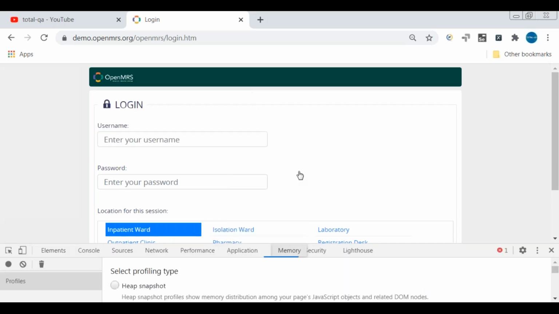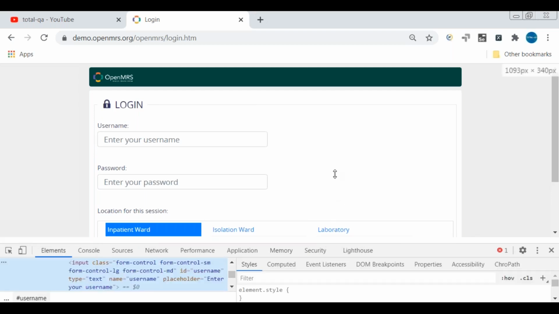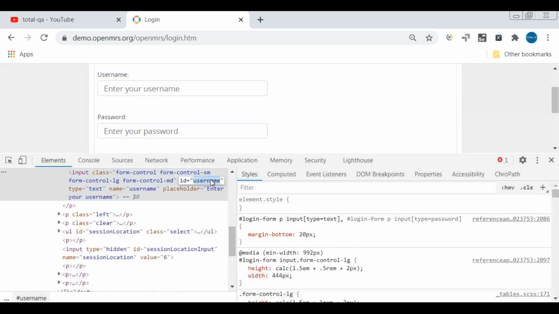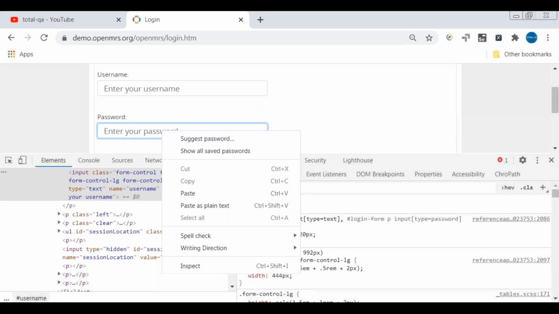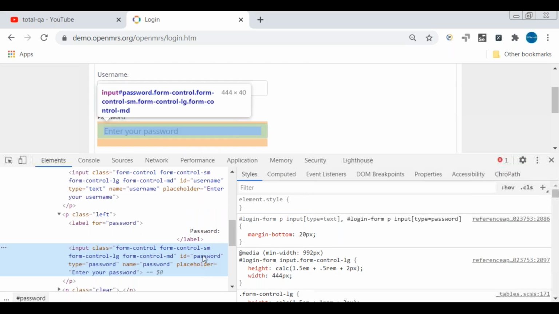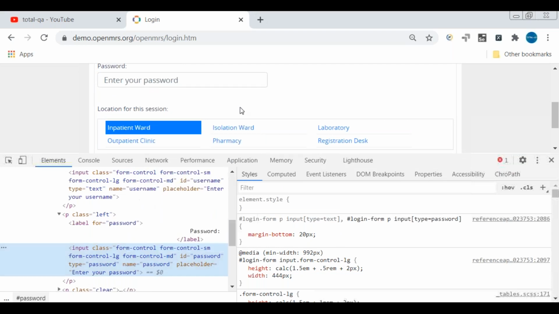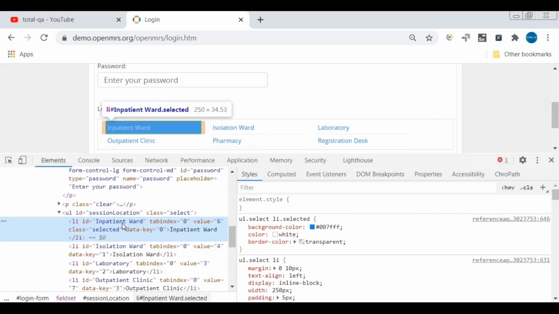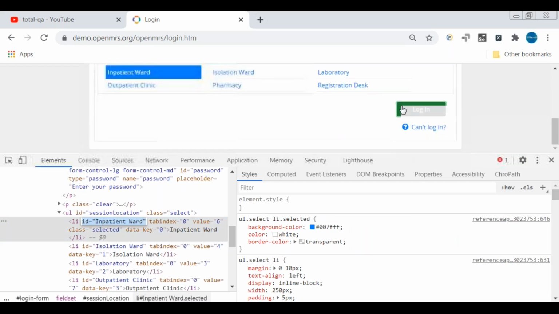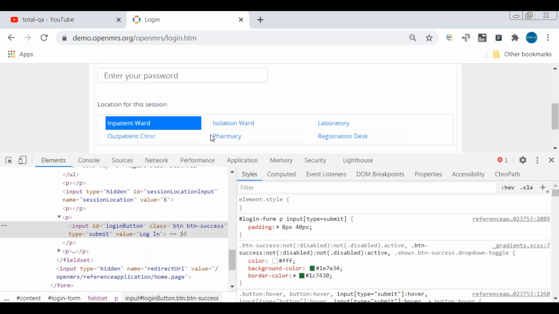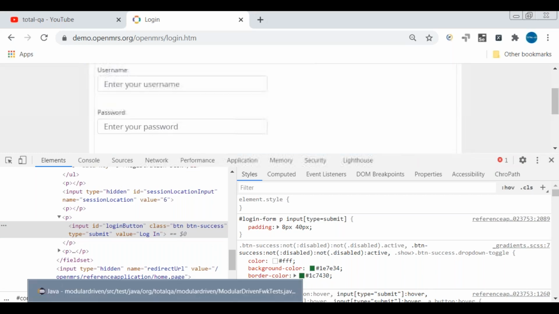Let me scroll up here. Elements. We can see here the text box. The ID of the text box is username, right? And similarly, let's identify the ID of the password. Inspect. The ID of the password is password here. Then let's identify the ID of the inpatient ward. The ID of the inpatient ward is ID equal to inpatient ward. Then also identify for login. For login, the ID is login button. So we have the ID information for all these elements. Let's write down the functionality for login now.